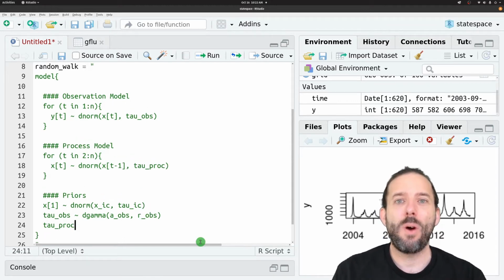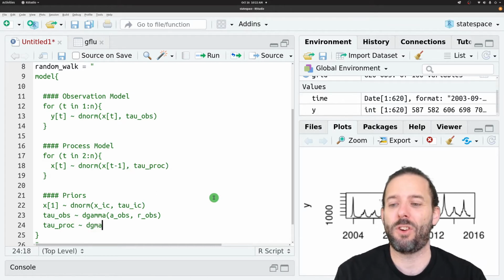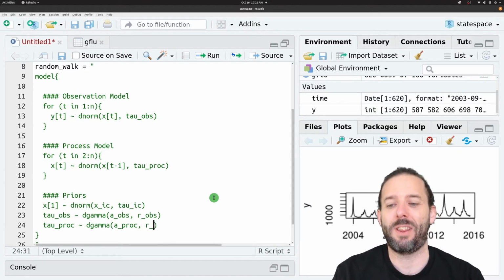And our tau process prior is going to be the same structure as the one for tau obs, because it's still a precision. So we're still going to use dgamma to give us a gamma distributed value, and that's going to take A, but now underscore proc, because we're having separate priors for the process and the observations, and then R underscore proc.